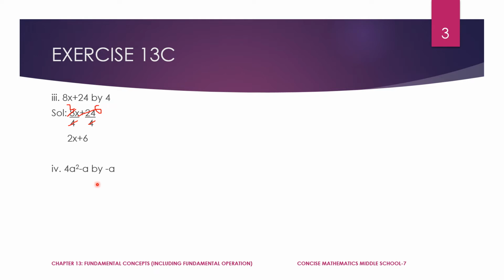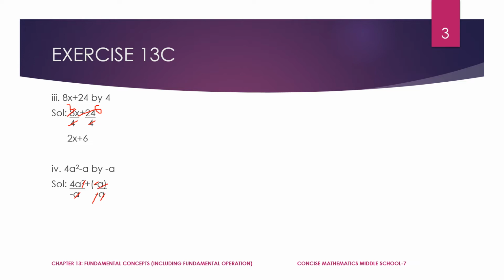4a square minus a by minus a. Even here the minus a, the divisor, is mononomial. Whenever the divisor is mononomial, you need to follow this method. Just put this mononomial under each term and cancel it. A, and here a only once, so a remains here, and minus minus gets cancelled, a gets cancelled.